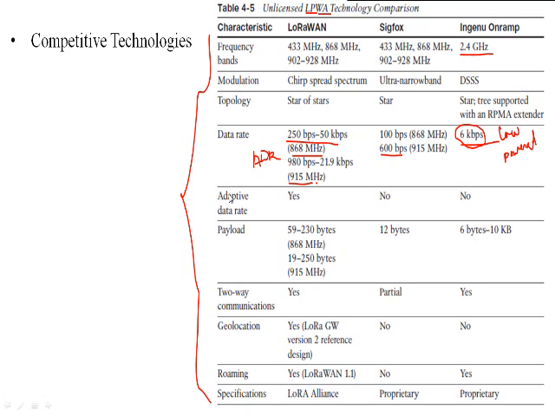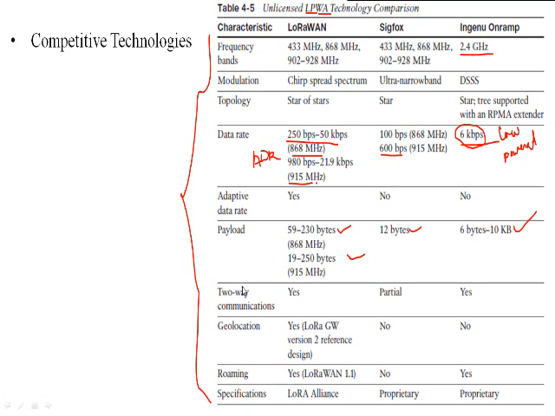Adaptive data rate is supported by the LoRaWAN, while Sigfox as well as Ingenu do not support it. Then the payload size, that is the maximum data that can be transmitted in the physical frame. So it is in the range of 59 to 230 and 19 to 250 bytes. Okay, this is 12 bytes, and here we can have 6 bytes to 10 kilobytes of data.